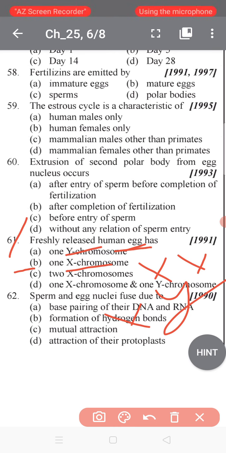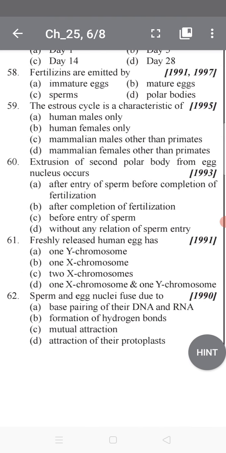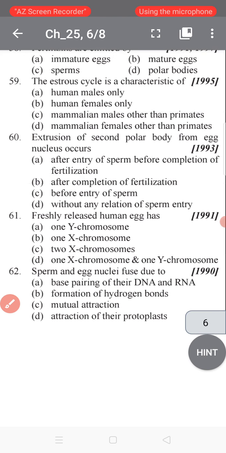You studied this very early in 10th class, so it is very easy. Now question 62. Human females have XX chromosomes. When the egg forms, each egg carries 22 autosomes and one X chromosome. In human males, each sperm carries 22 autosomes and either an X or a Y chromosome.